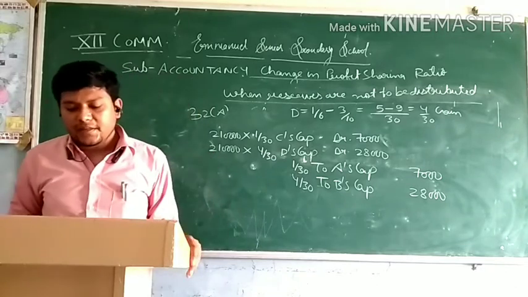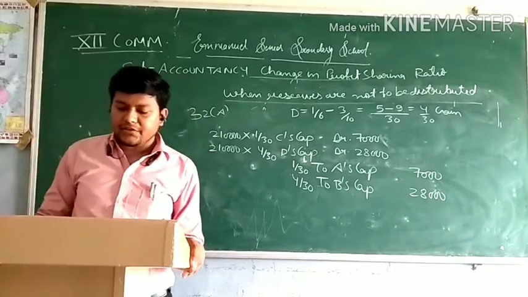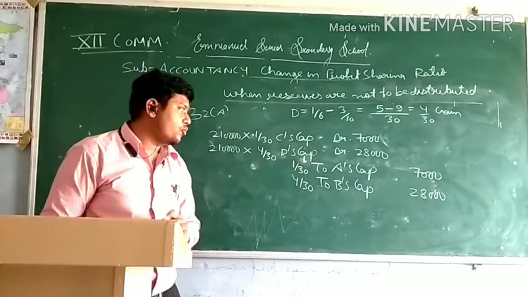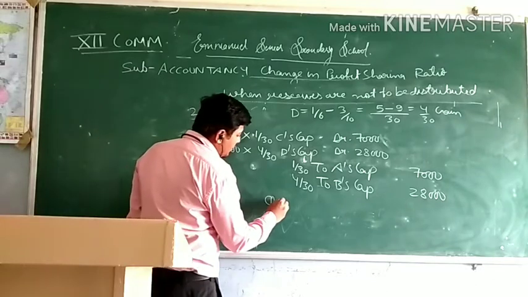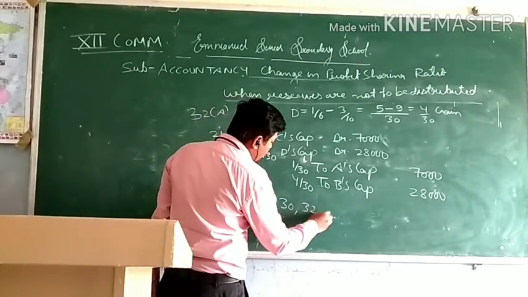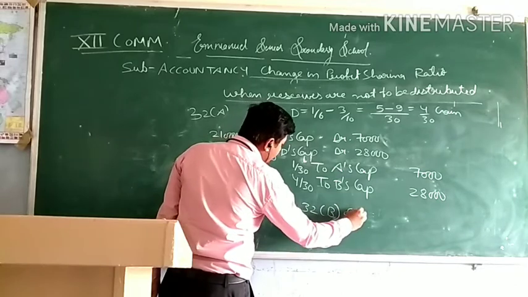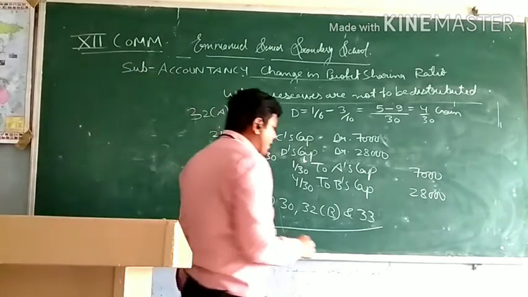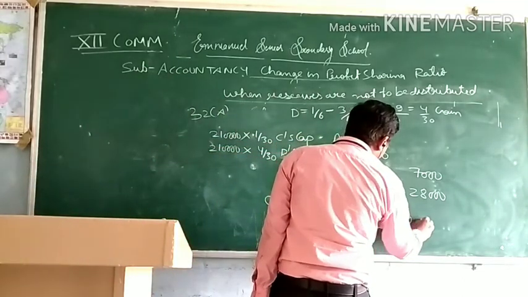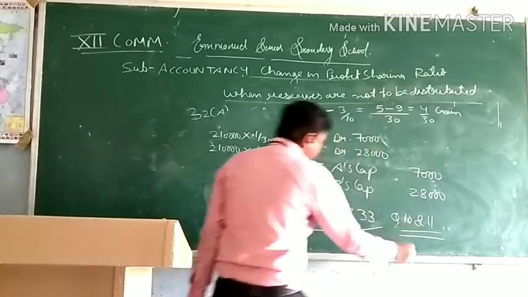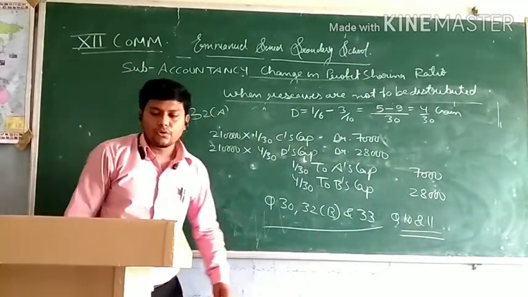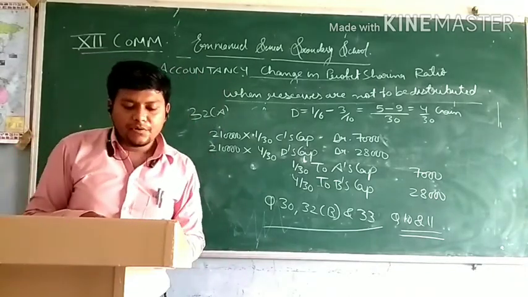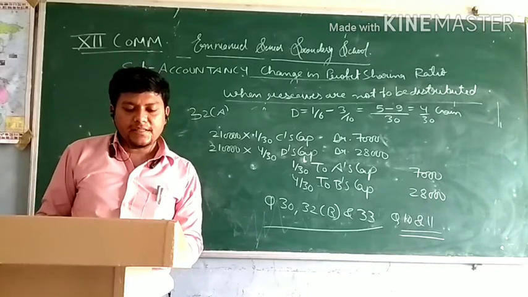Now question number 32B and question number 33. These are also of the same type that you have to do in your homework. So you have to do today question number 30, 32B and 33. Okay, and also you have to do question number 10 and 11. So do homework. You have a gap tomorrow, so you can do it easily.